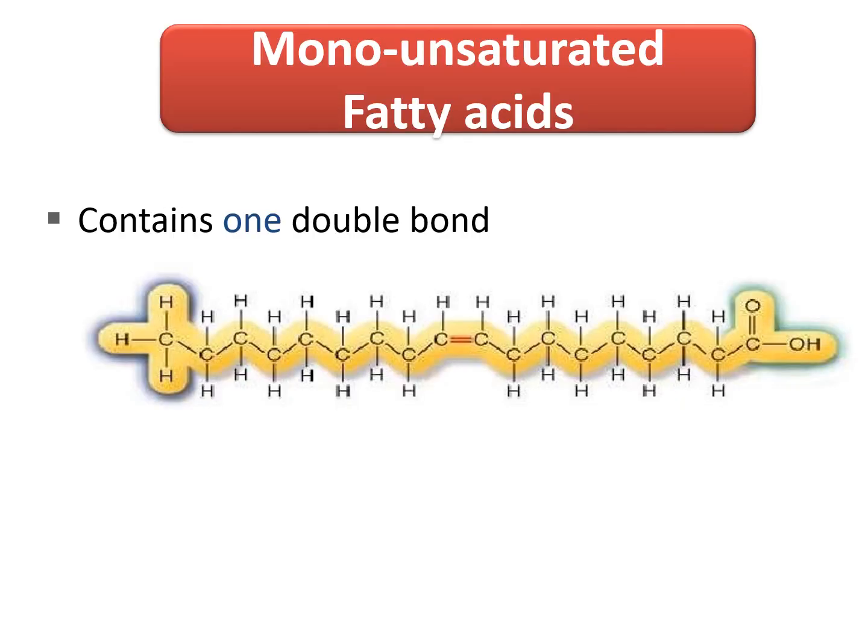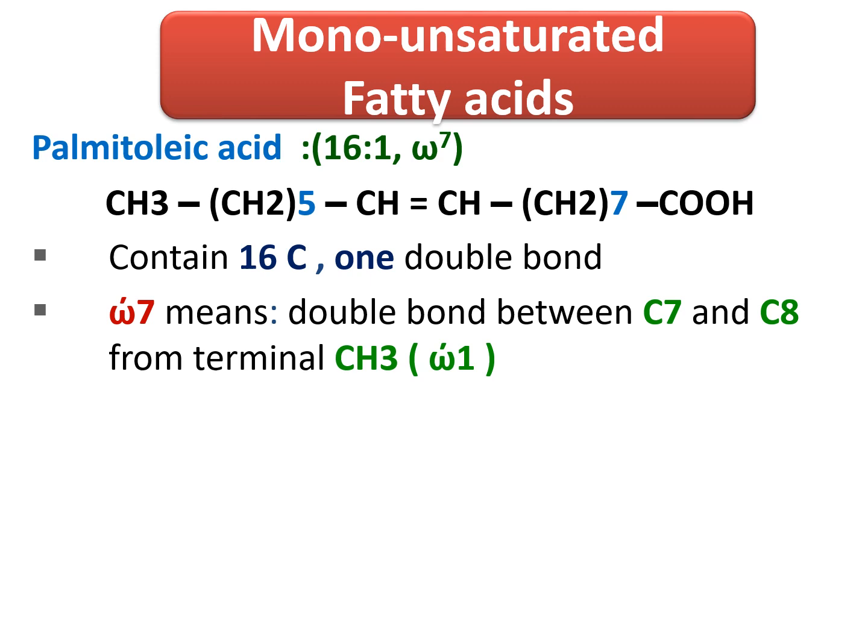The monounsaturated fatty acids contain only one double bond in their structure, so they are called mono. We have only one example here for monounsaturated fatty acid. It's called palmitoleic acid. The palmitoleic acid contains 16 carbons and contains only one double bond at omega 7 carbon.